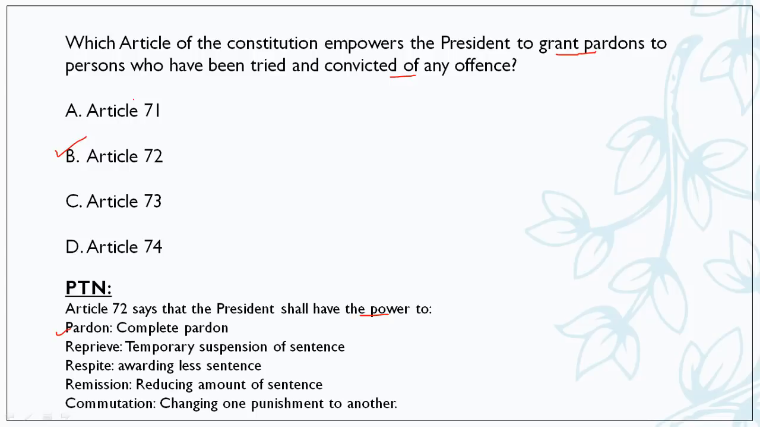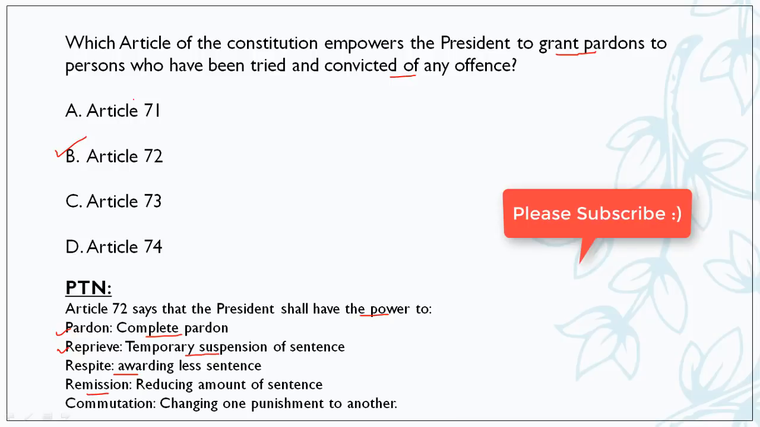So pardon means complete pardon, उसमें कुछ भी सज़ा नहीं होगी. Next is reprieve, that is temporary suspension of the sentence. कुछ समय के लिए उस जो सेंटेंस है उसको टाल दिया जाता है. Respite, that is awarding a lesser sentence, थोड़ा सा कम करके सेंटेंस देना. Remission means reducing the amount of sentence, अगर सज़ा ज़्यादा है तो उसको थोड़ा कम कर दिया जाएगा. Next is commutation, that is changing one punishment to another, so that can also be done by the President. These are the 5 powers under Article 72.